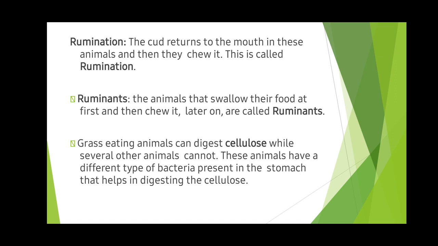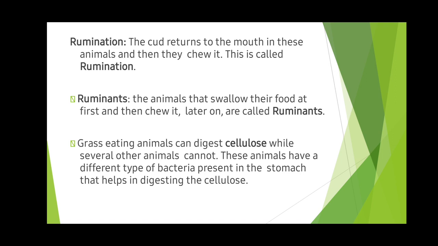This process of bringing back the partly digested food is known as rumination. The animals which follow this method are known as ruminants. The animals that swallow their food at first and then chew it later on are called ruminants.